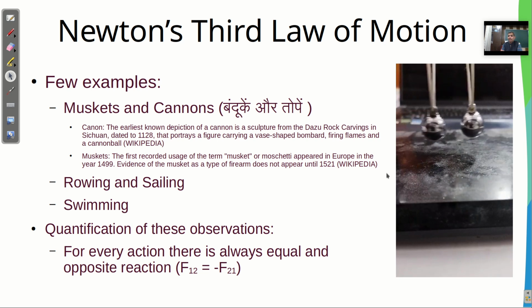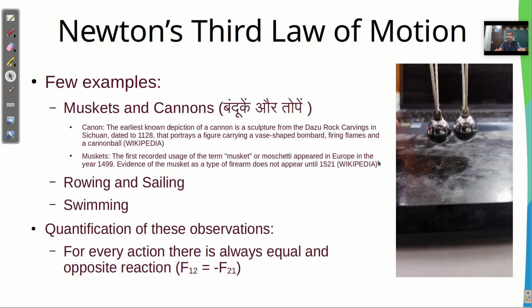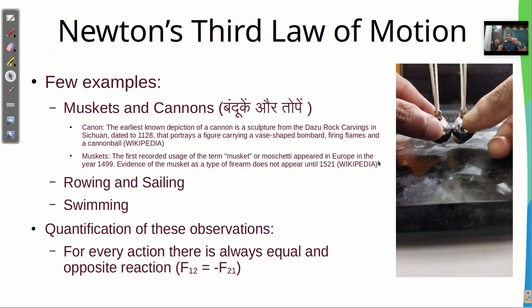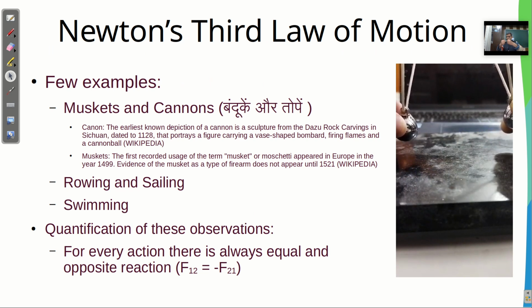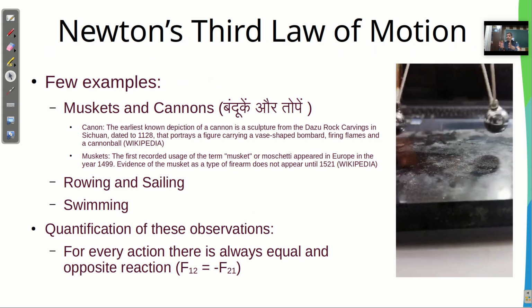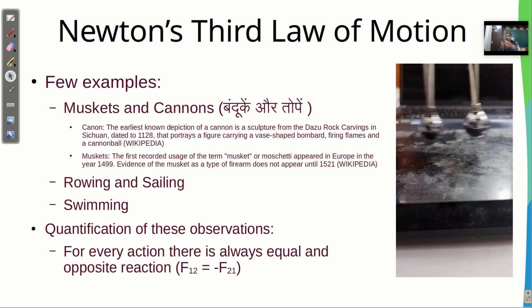This is a very interesting experiment. Say I have taken two balls, and let me do one more thing. Say I brought these, means मैंने क्या किया, मैं इनको थोड़ा सा एक दूसरे से दूर लेके गया, and then I released it. So if I initially look at it, both the balls again attain the same distance as in the beginning.